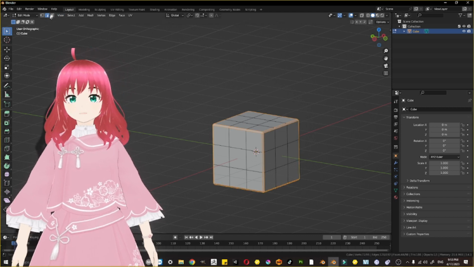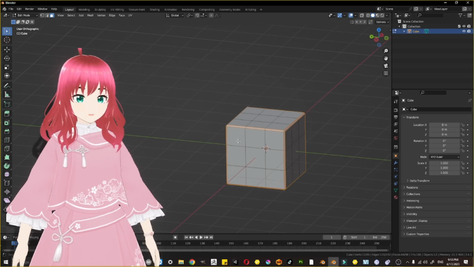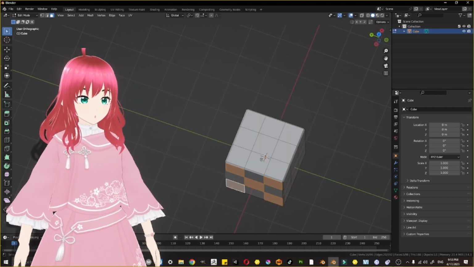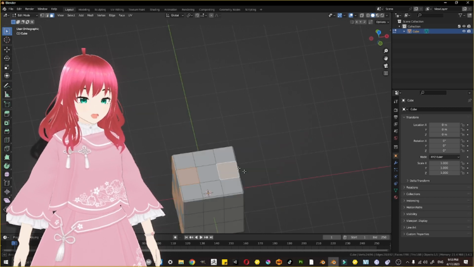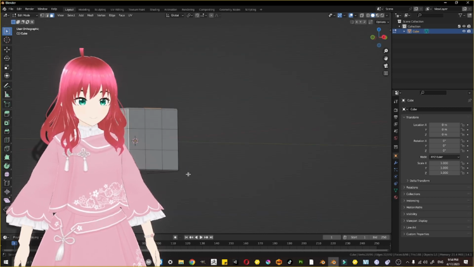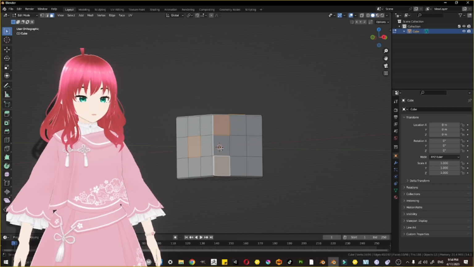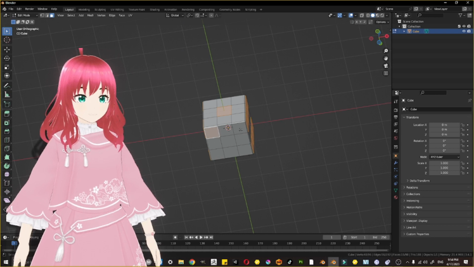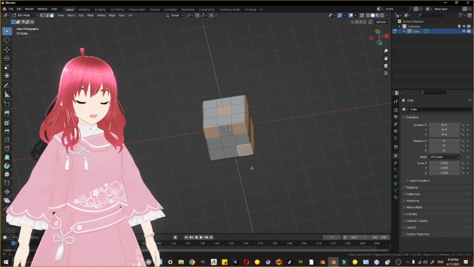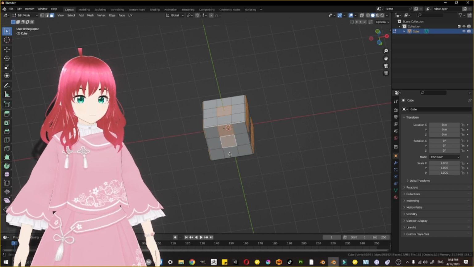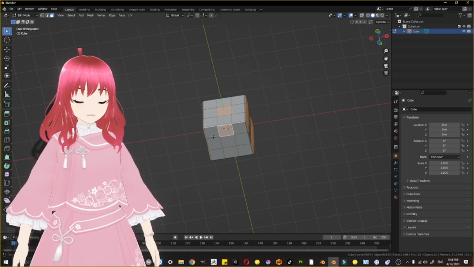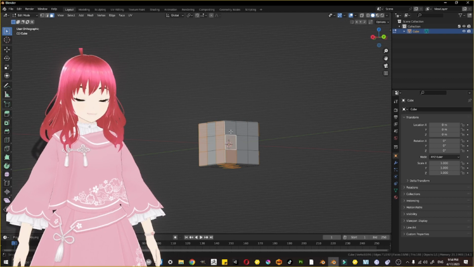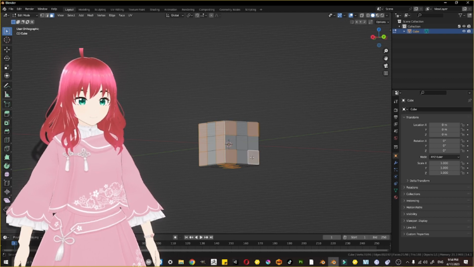Now to make numbers, we go to the face selection mode. For 5, we will select these faces. For 2, we will select this one. For 1, we will select this. For 6, we will select this one. For 4, we will select this one. Okay, make them 3. Not like that, no, like this. And for 4, we will select this one and this one.